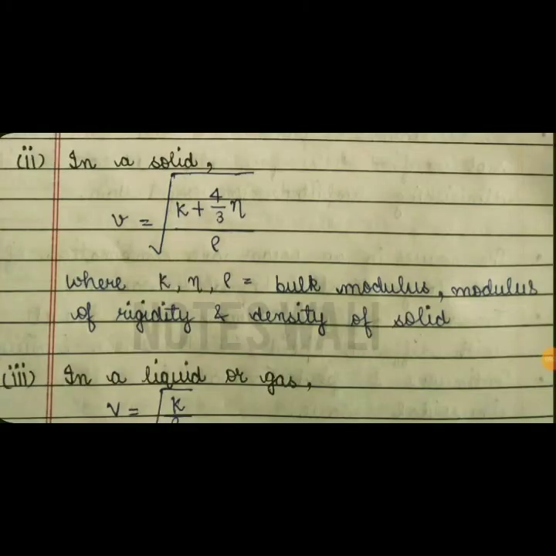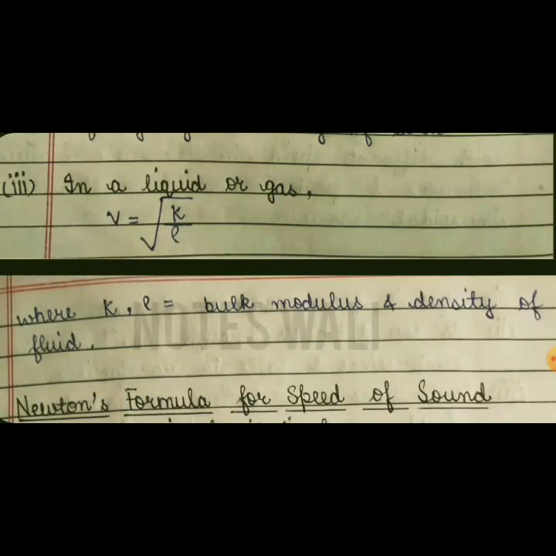But if the longitudinal wave is traveling in a solid, its velocity is given by under the root of k plus 4 by 3 into eta, divided by rho, where k is the bulk modulus, eta is the modulus of rigidity, and rho is the density of that solid. In a liquid or gas, the speed of a longitudinal wave is given by under the root k by rho, where k is the bulk modulus and rho is the density of the fluid.